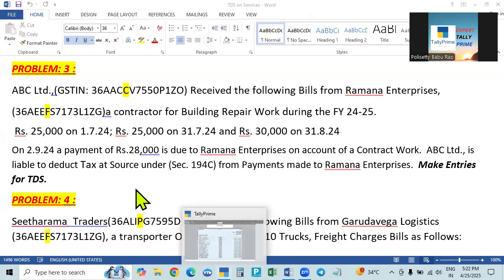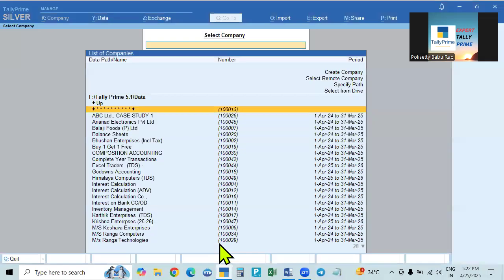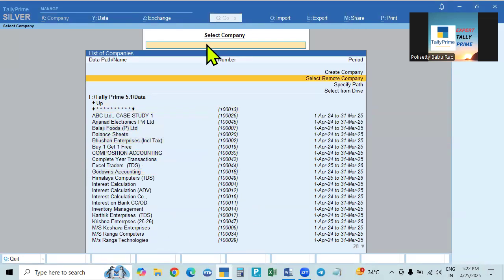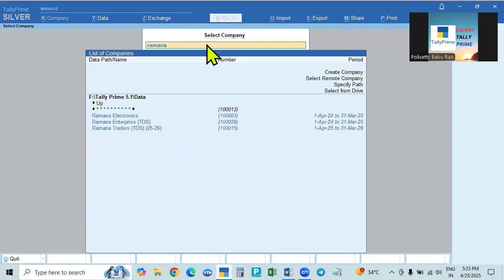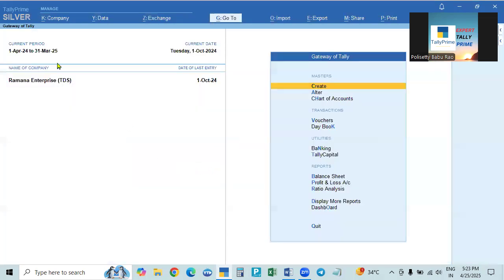Ramana Enterprises, with this number. Okay, we'll take this. So here, instead of searching for this, just type in the search bar, Ramana Enterprises, section 194D, that is TDS, Ramana Enterprises. So this is created. How is it created?